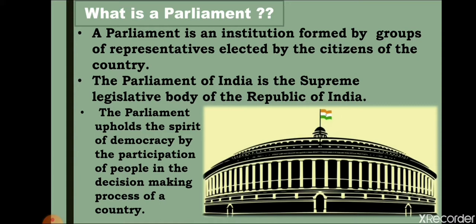The representatives that we choose are taking decisions on our behalf, sitting in the parliament. This is the meaning of parliament: a basic institution or legislative body of any country, in which a group of representatives elected by the citizens sit and take decisions for the country.